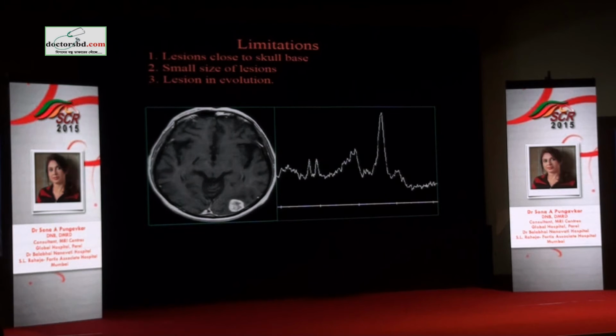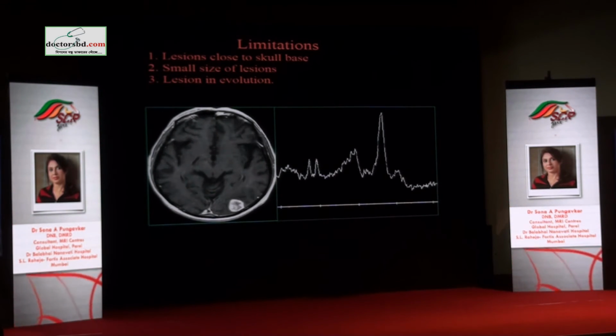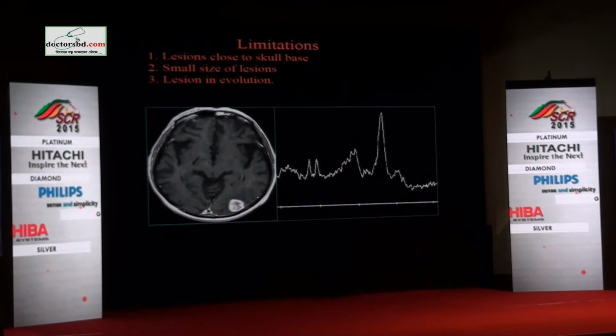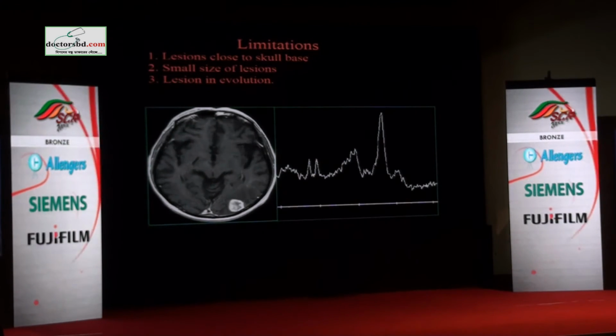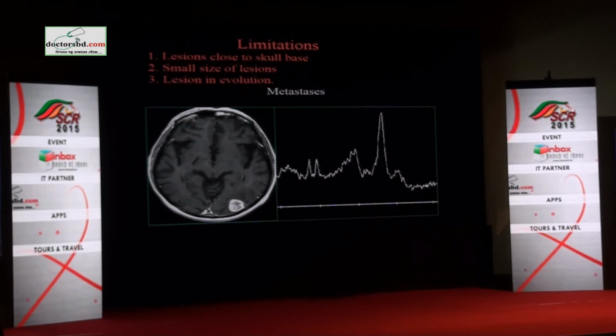So you put your thoughts clearly on paper and give a combination of the report of morphology and your impression on spectroscopy. It's not spectroscopy alone that you will try to interpret. First, base your diagnosis on conventional imaging and your clinical setting, and then try to see how the spectro fits in and get support from that.